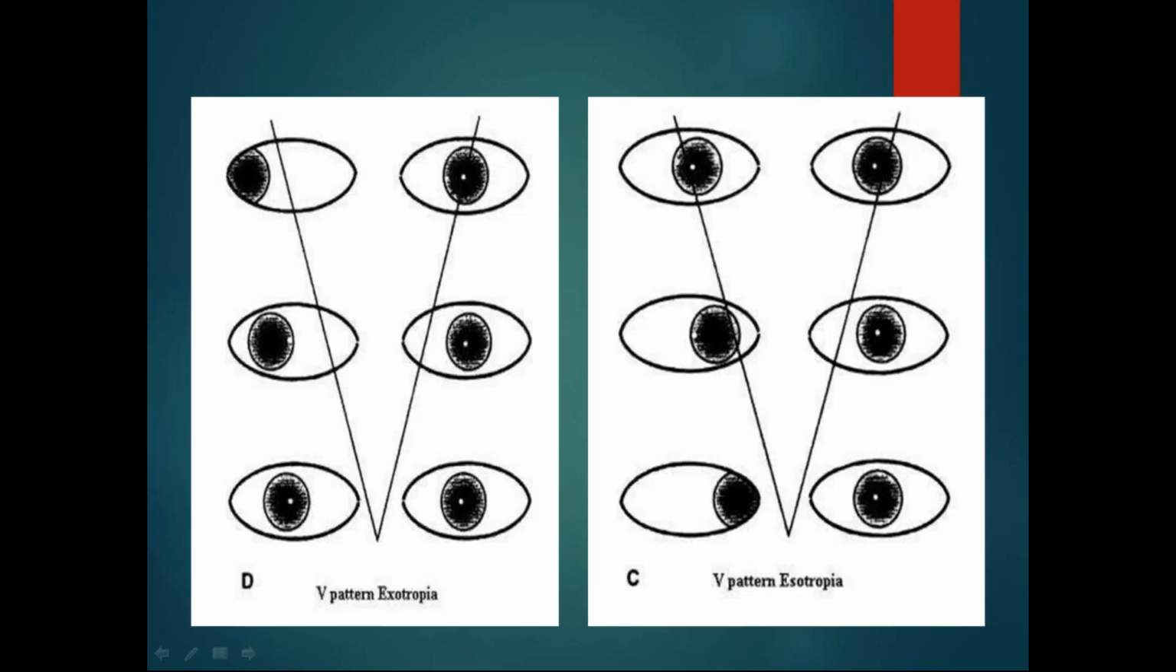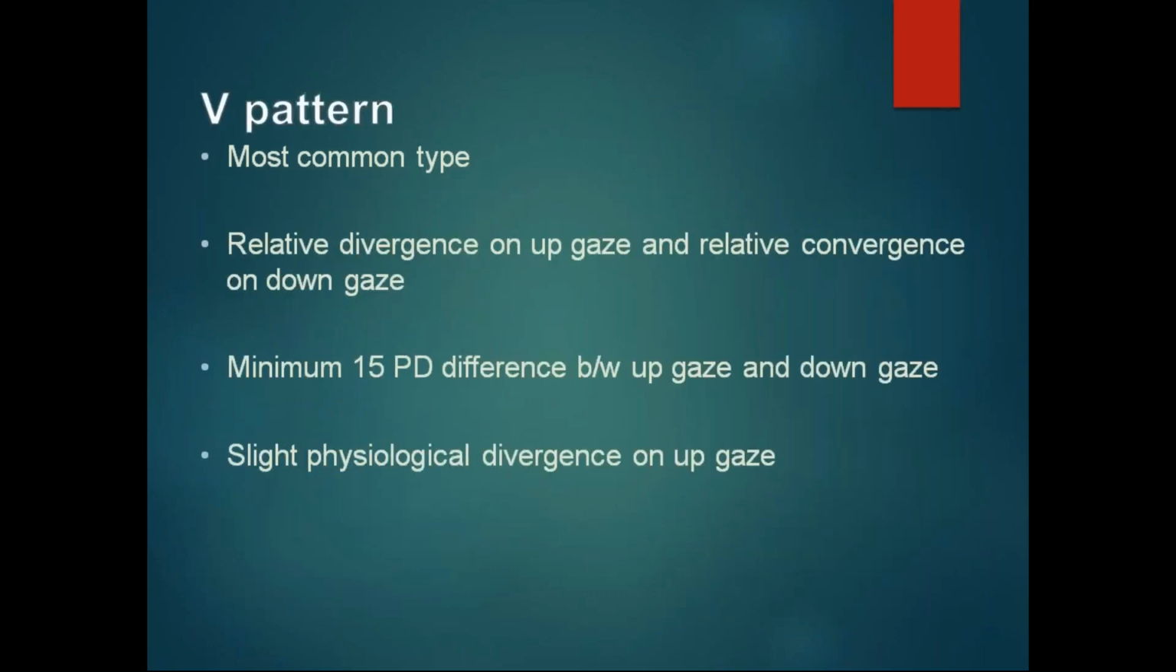There is relative divergence of the eyeball on up gaze and convergence on down gaze. That is called V pattern. Relative divergence on up gaze is called V pattern exotropia. Convergence on down gaze is called V pattern esotropia. Here you can see the convergence on down gaze, that is why it is called V pattern esotropia. This is divergence on up gaze, that is why it is called V pattern exotropia. This is the most common type.